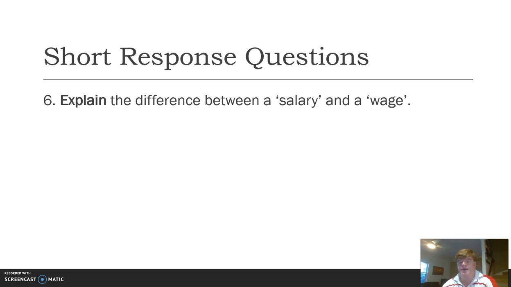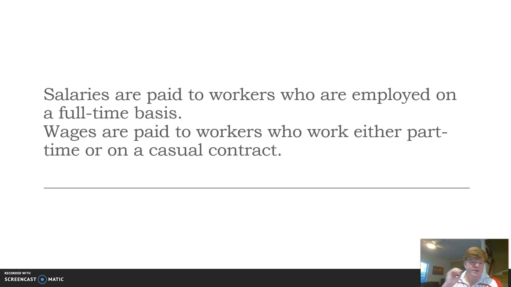Okay, the difference between a salary and a wage. Pause the video, have a go at that. Salaries are paid to workers who are employed on a full-time or perhaps more a permanent basis. Right, so it would be fine to just use that answer. So it's for more permanent workers. And for me as a teacher at the Lakes College, I'm paid a salary. Wages are what most of you will get as you start picking up jobs in the next, if you choose to, the next few years. Paid to workers who are part-time or on a casual contract, and they're more paid per hour, so the number of hours that you actually work.